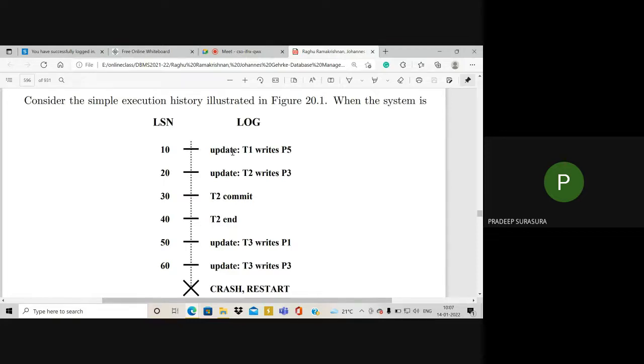Update T1 writes P5, so transaction T1 is writing P5. Now update T2 writes P3. So P3 and P5 are different processes, and T1 and T2 are different transactions.